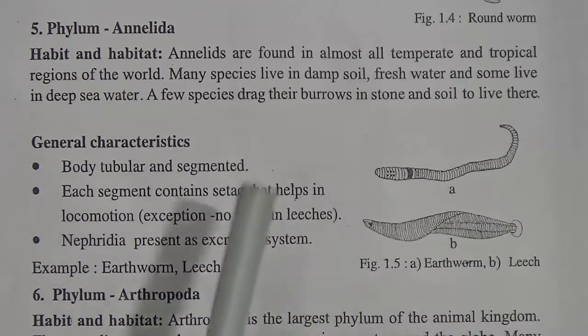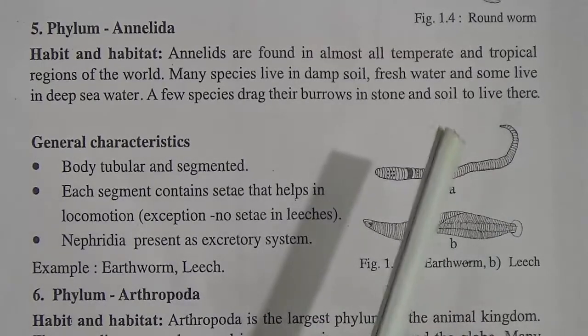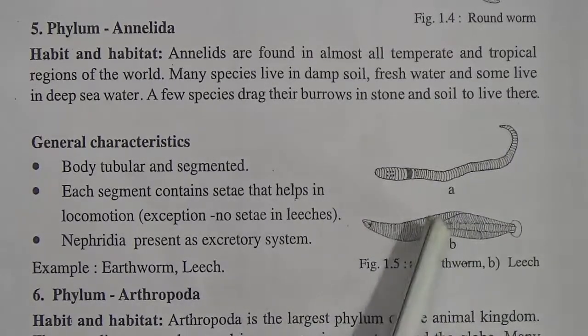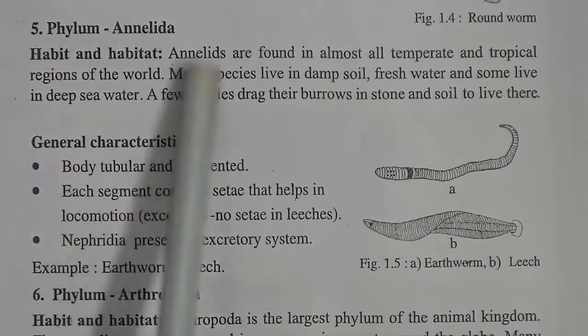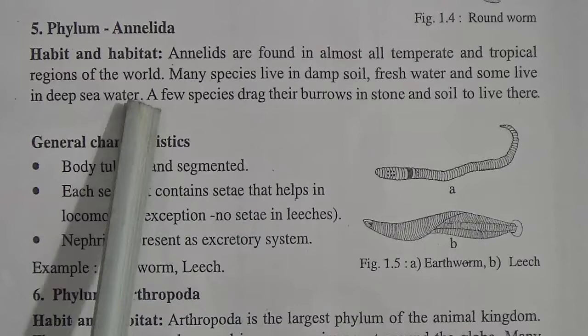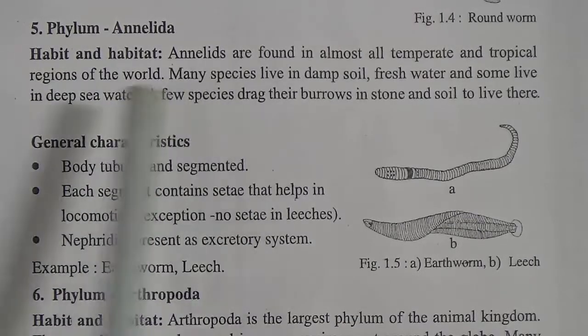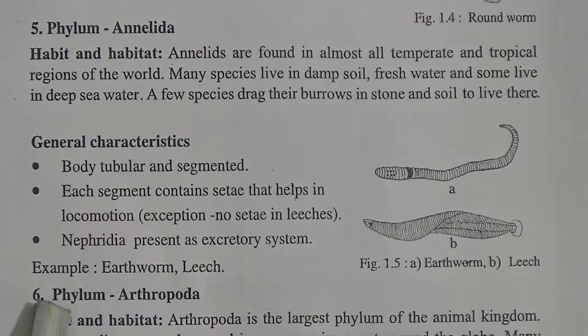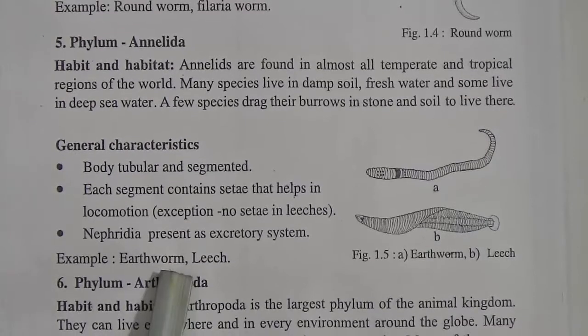The examples of Annelida are earthworm and leech. My dear students, here is given the figure of earthworm and leech. This is leech and this is earthworm. So earthworm and leech belong to phylum Annelida. My dear students, all these characteristics and habit and habitat are important for CQ and all examples are very important for MCQ.